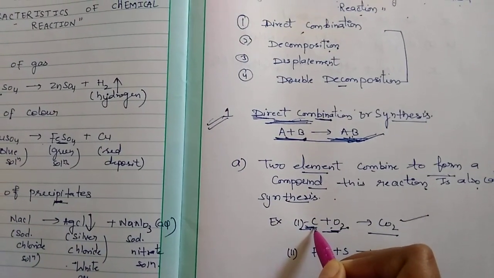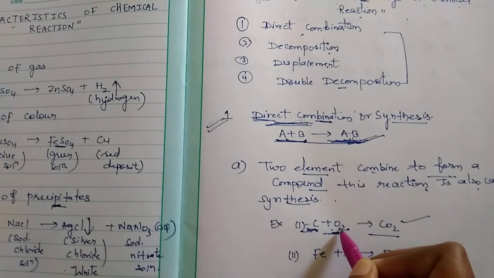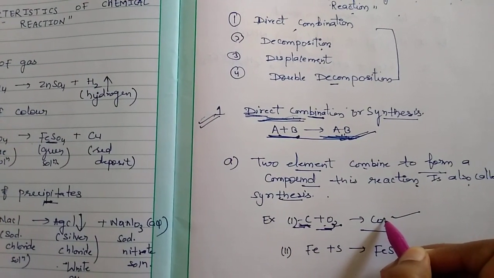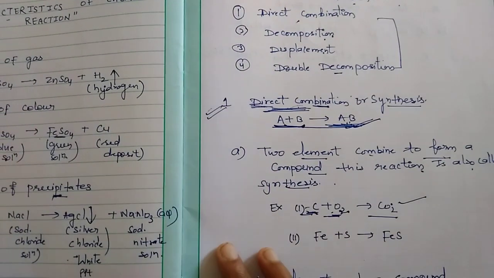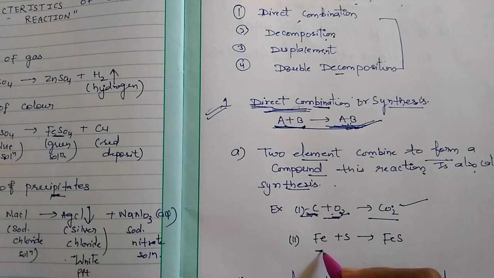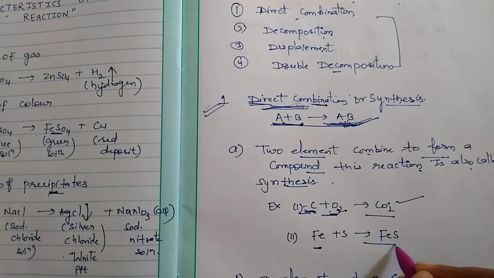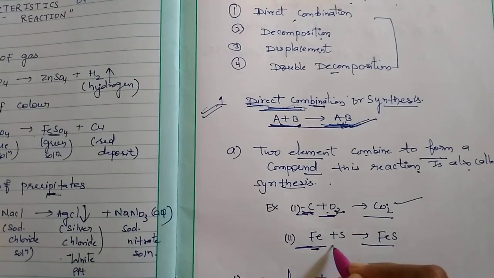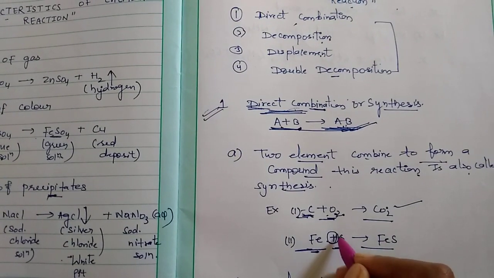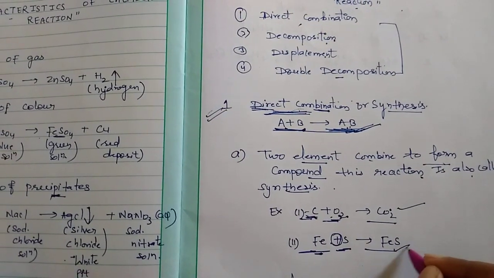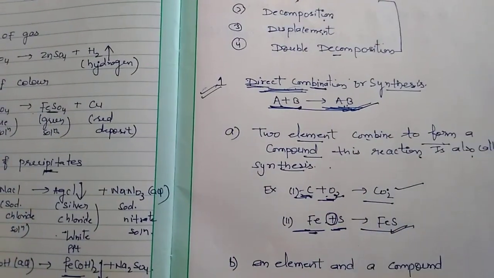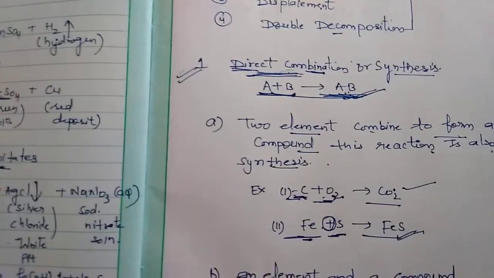Here carbon burns in oxygen to form a gaseous compound, carbon dioxide. Second, one more example: a reaction between iron and sulfur to form iron sulfide. Here you can see two different elements combine to form a compound. So this is the first category of direct combination reaction.